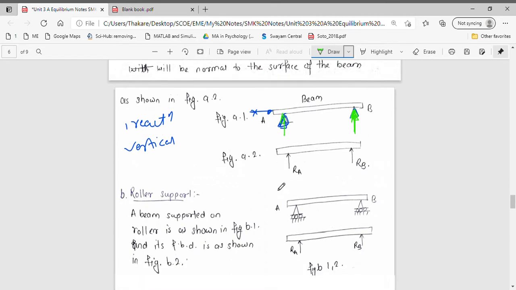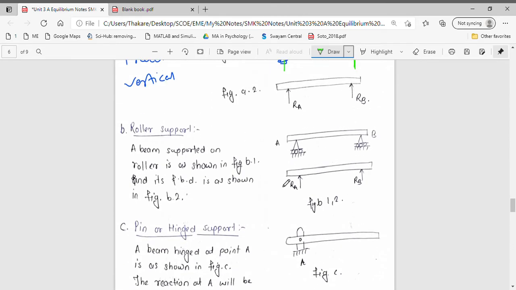Then we discussed roller support. An example we discussed was your skateboard, or the way you drive a bike or ride a cycle. That is an example of your roller support. Your weight, which is acting in vertically downward direction on your bike or your cycle, is resisted by your bike or the cycle, but it is free to move in horizontal direction. The resistance is only in one direction, and that is why there is only one reaction developed at A and B. This is reaction at A, reaction at B.